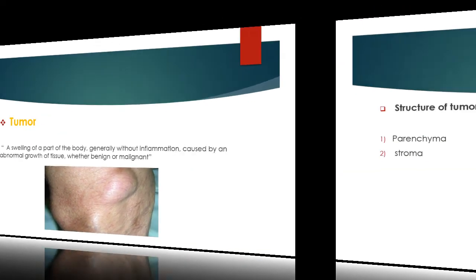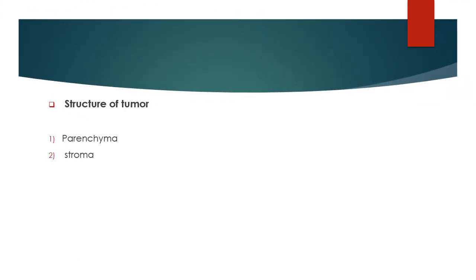Then the structure of tumor. Before starting the types of tumor, we want to know what it looks like and what the structure of a tumor is. The structure of a tumor is composed of two important components. The first is the parenchyma and the second is the stroma.